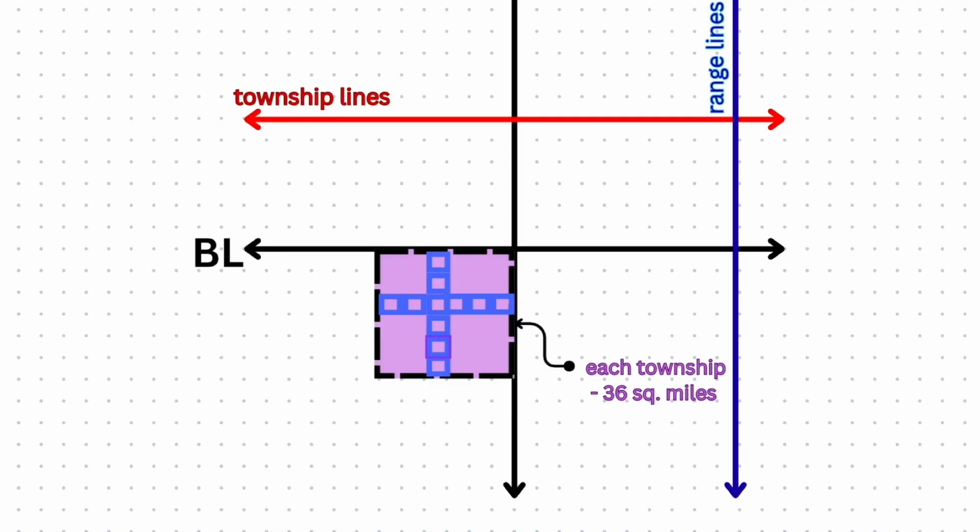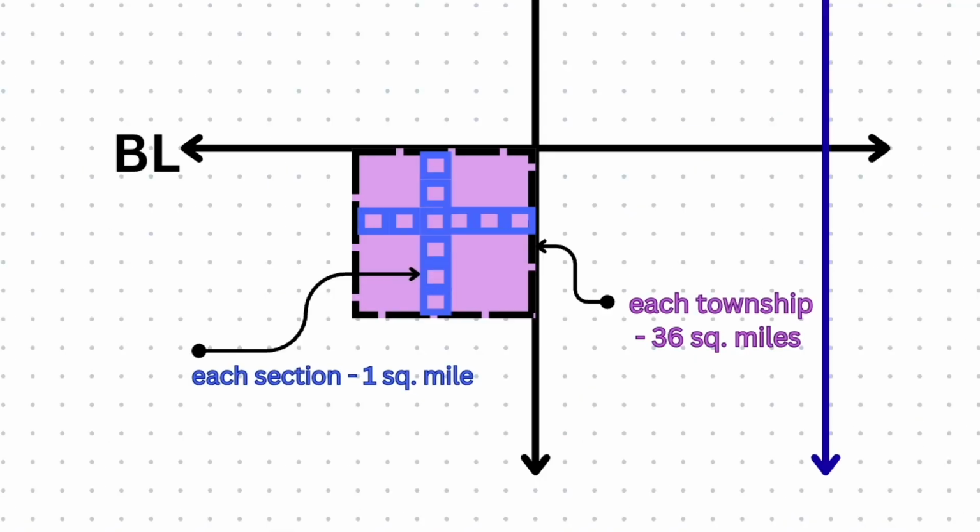Every section is 1 square mile, which is also 1 mile squared. Go figure.